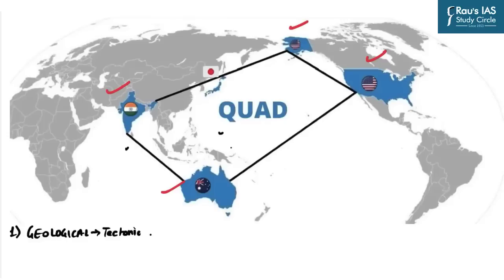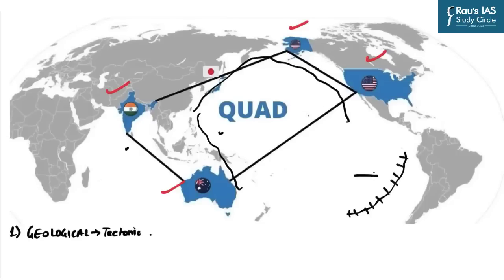For example, along the entire coast of the Pacific, we understand that there is a convergence going on. Here the convergence is between the Pacific plate and the South American plate. Similarly, in this region, the convergence is between the Pacific plate and the North American plate.